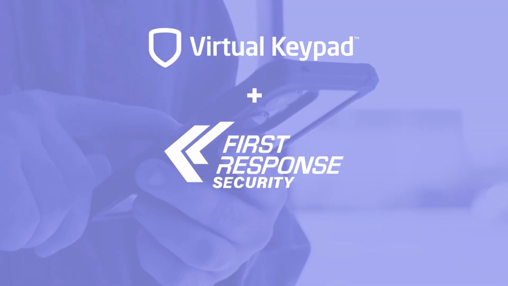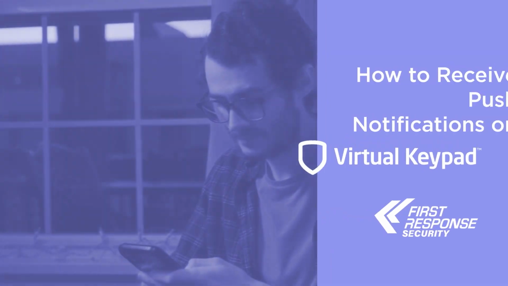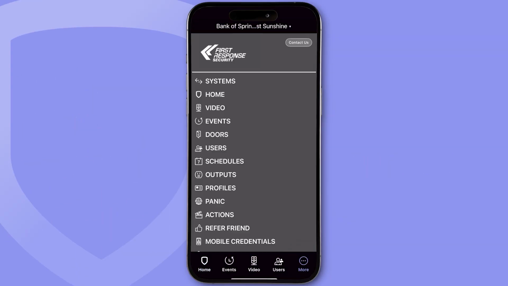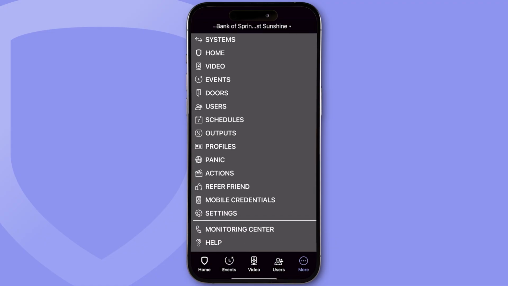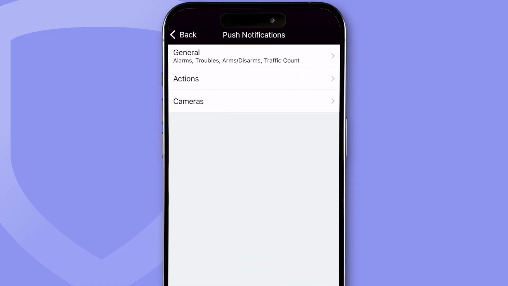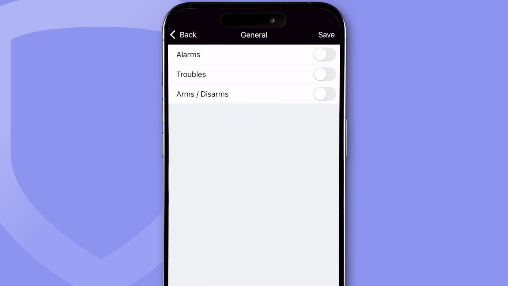Receive personalized messages from your security system with push notifications. Let's enable some push notifications. From the menu, select Settings. Select Push Notifications. General push notifications are common events with your system. Toggle the events to receive a push notification anytime these events occur.